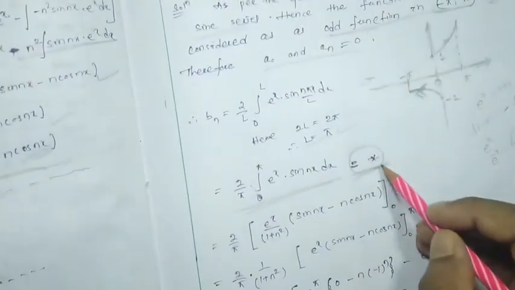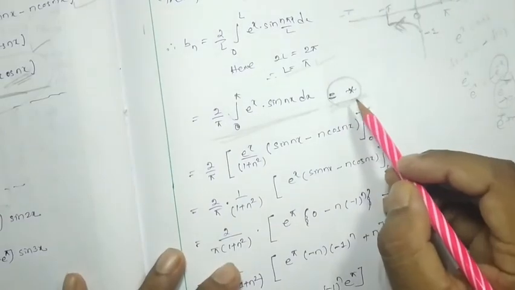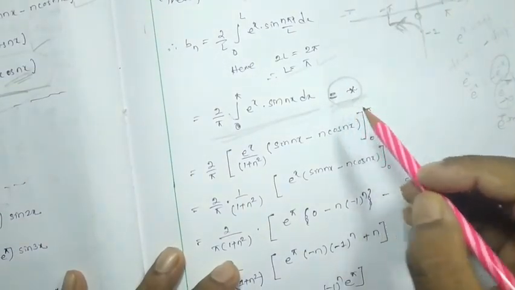Here I have marked a star, and here I have marked a star, meaning this many steps you have to write in your note at this position. Then we have to put the limit.